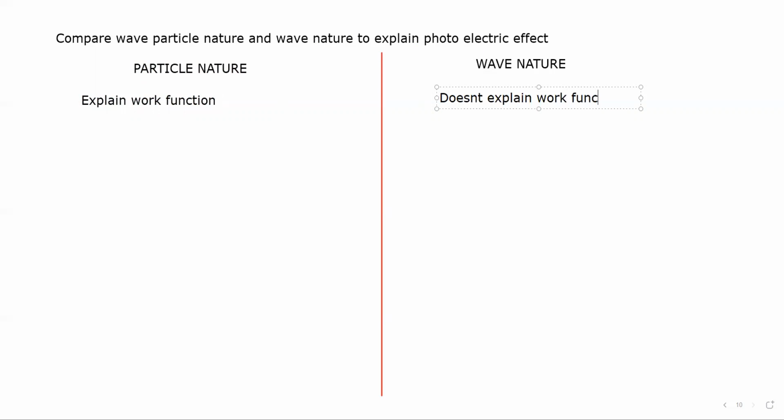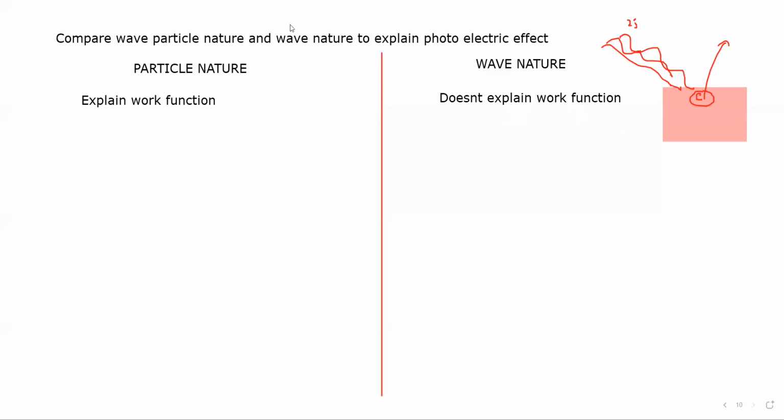Why does the wave nature not explain the work function? Because according to wave nature, for example, if you have a metal and a wave is carrying 2 joules of energy, but continuously the wave is incident, continuously the wave is coming on the metal, then a time will come when this electron will have a sufficient amount of energy, because light is continuously falling on it. So the electron will absorb this energy, and a time will come when this electron should go out. So according to wave nature, there should be no work function, meaning there should be no fixed energy which will remove an electron. Any energy can remove an electron.